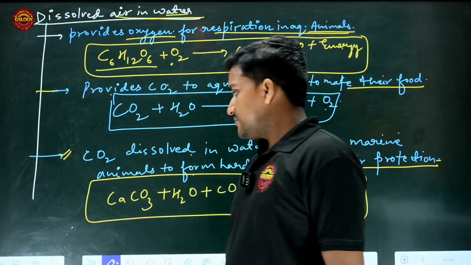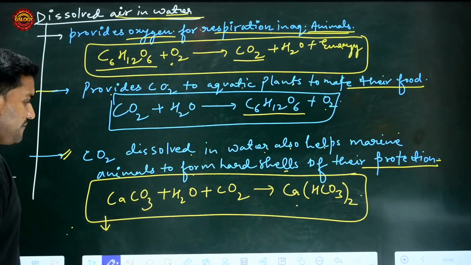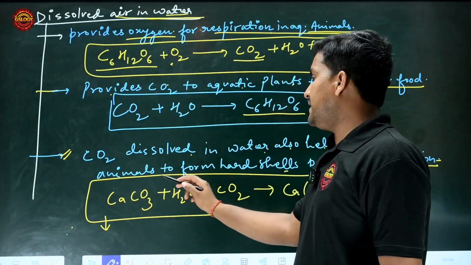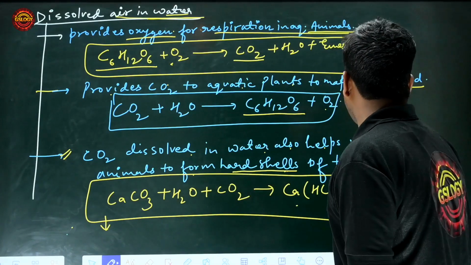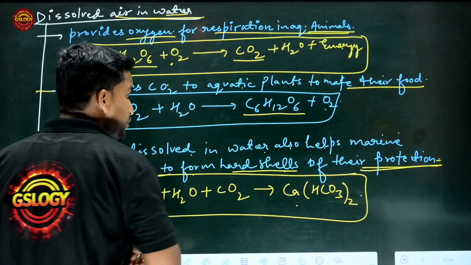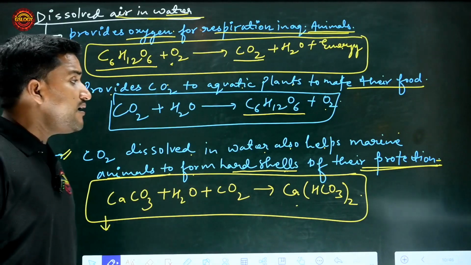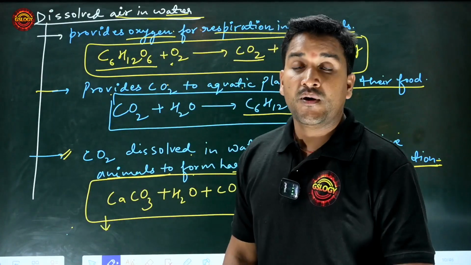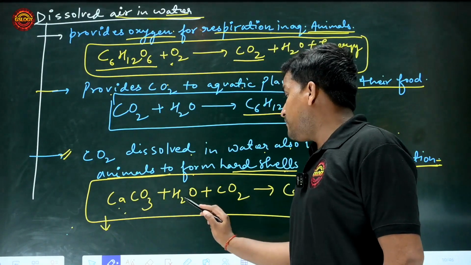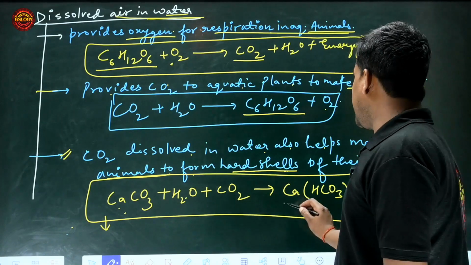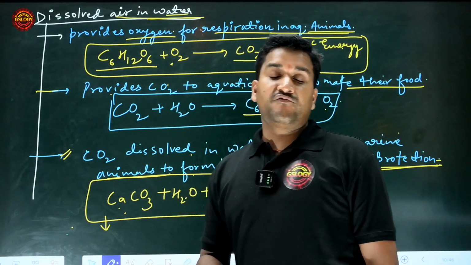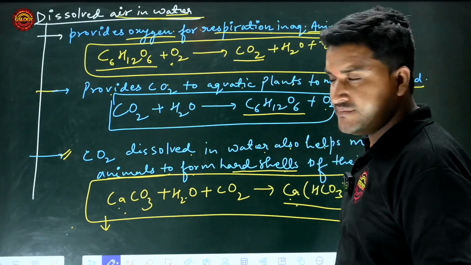Animals want to protect themselves from enemies by forming a protective layer. When calcium carbonate, water and carbon dioxide react, they form calcium hydrogen carbonate, and it protects from the enemy. Clear everyone?